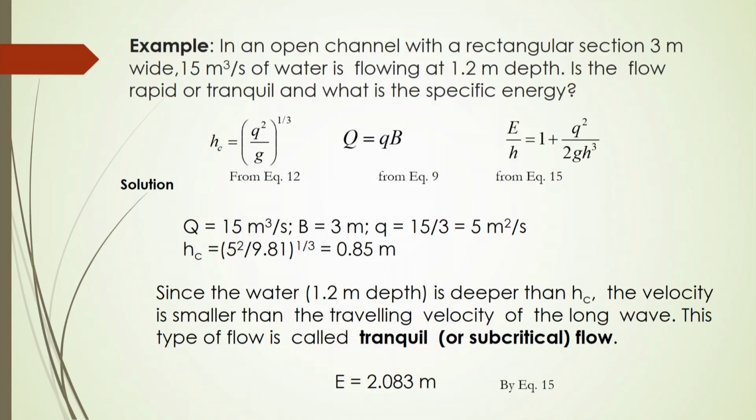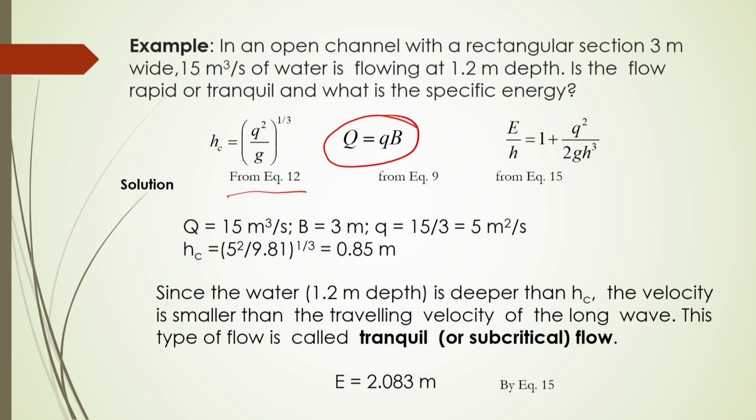We know from equation number 12 that we have discussed that yc should be equal to (q square by g) to the power 1 by 3, and from this equation you can calculate yc. For this you need the value of discharge per unit width, because the width is given to you; q is equal to capital Q by B, this will be your discharge per unit width.